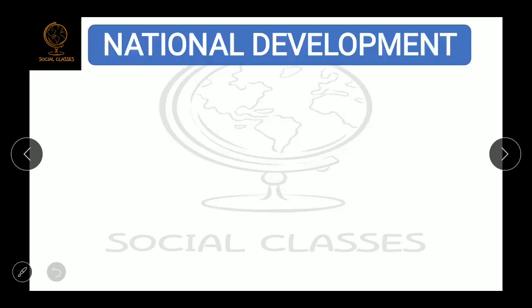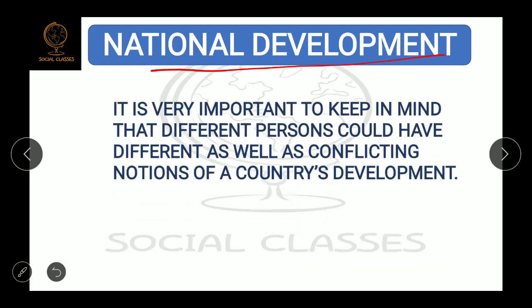So up to now we have discussed the people, either different person different goal, or common goal, or conflicting goal, or mix of goals. Now we will try to understand national development, my friends. What is the meaning of national development? Like I told you earlier, every person may have a different notion of development. Likewise, for national development also different people have different notions. If I ask you when you will call India a developed country, you may say a different thing than your friends, because different people have different notions of development.